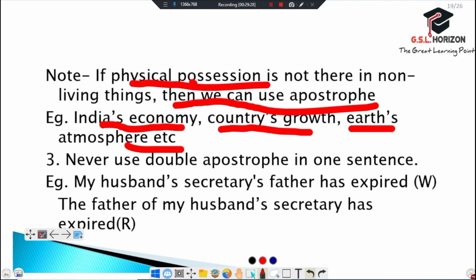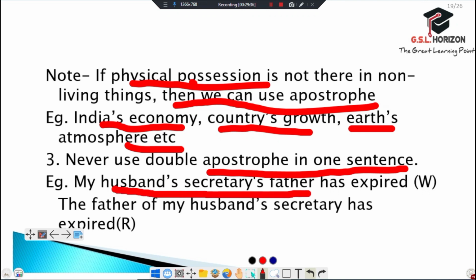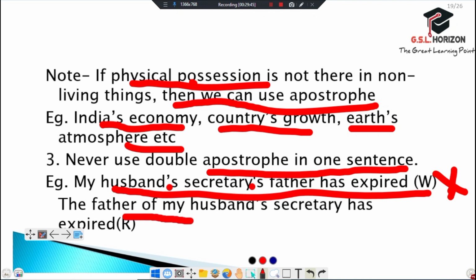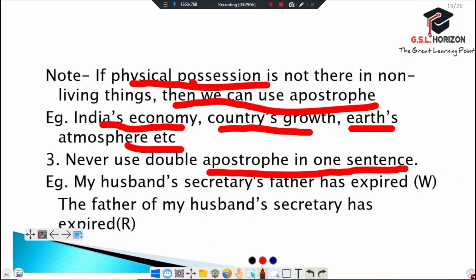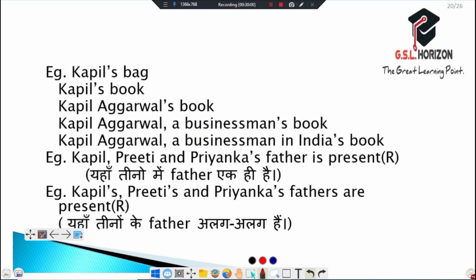Never use a double apostrophe in one sentence. Never use it. "My husband's secretary's father has expired." This makes the sentence wrong because of the double usage of apostrophes. "The father of my husband's secretary has expired." This makes the sentence right because of the single use of apostrophe s in this sentence. Okay, so we can understand it more carefully. Now comes the next example.